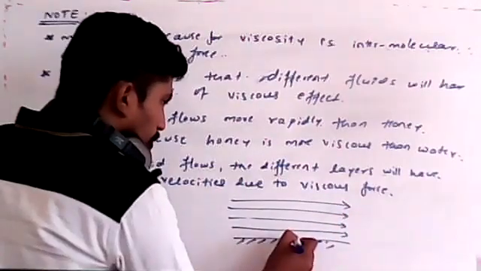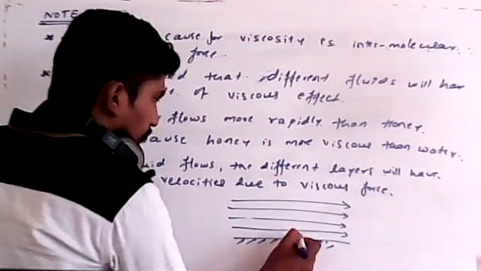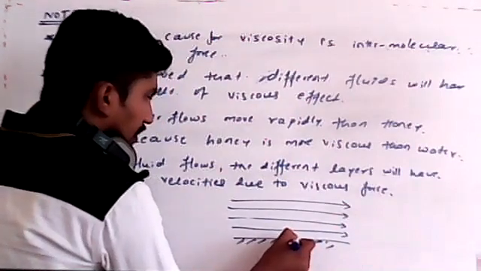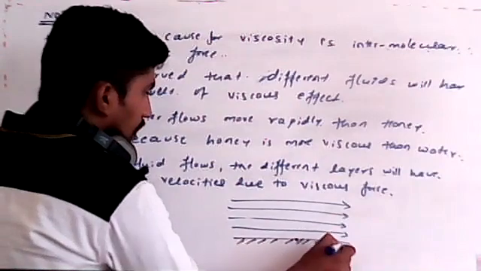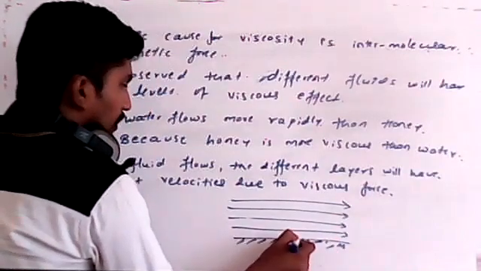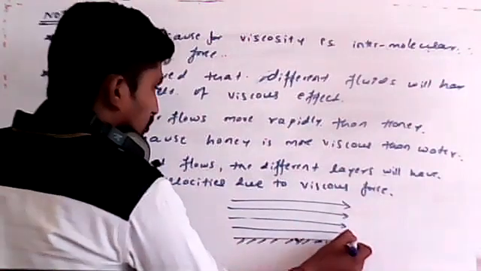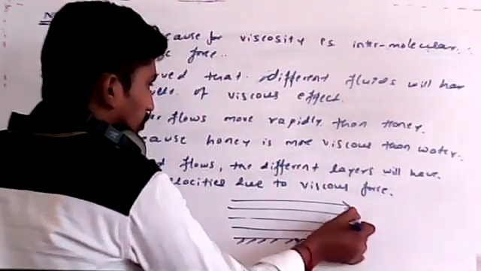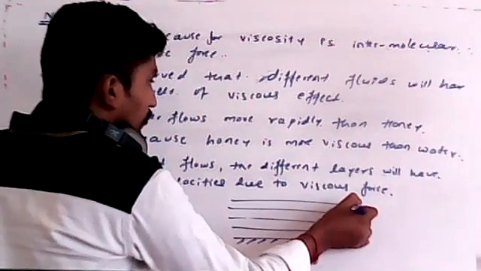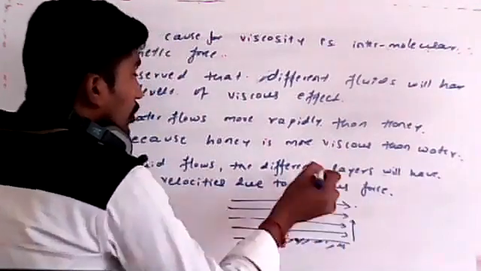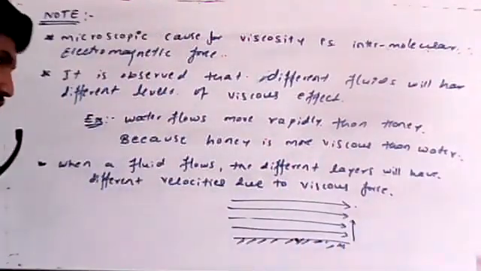When water molecules come in contact with the solid surface at ground level, almost its velocity will be zero, at rest. As we move up, the velocity keeps increasing, and it will be maximum at the top surface. We already discussed all this.